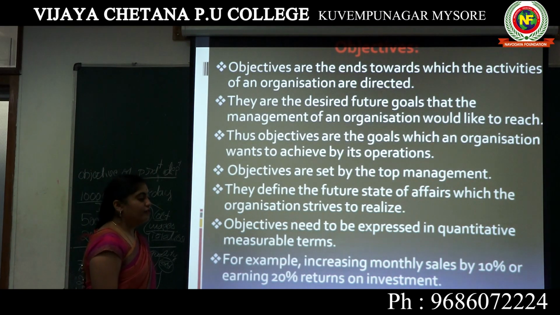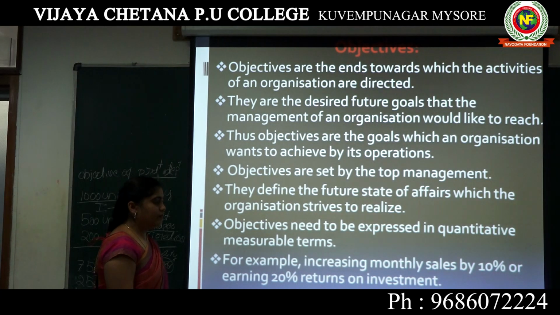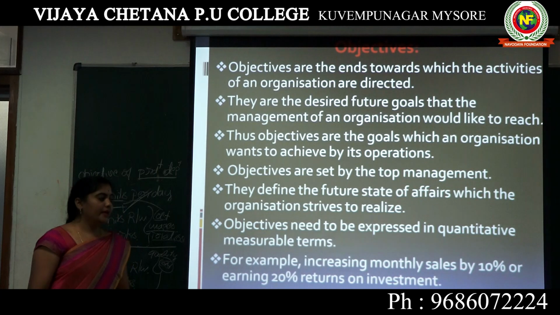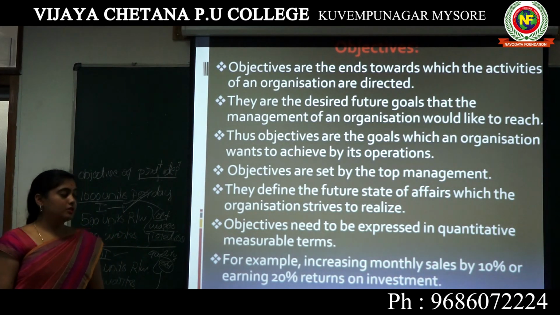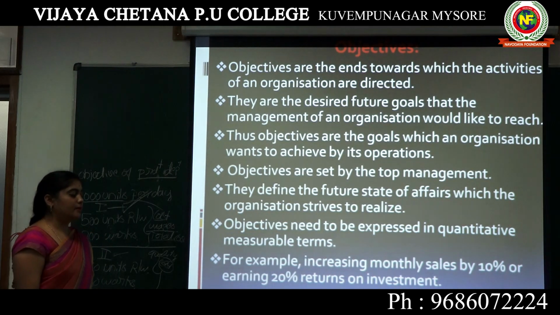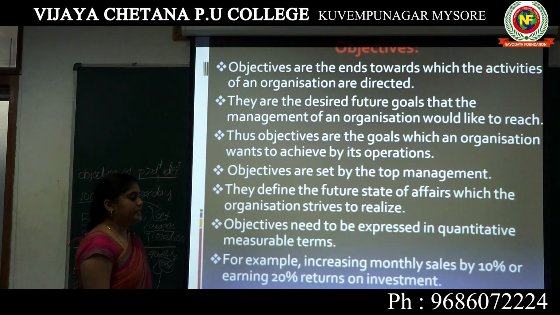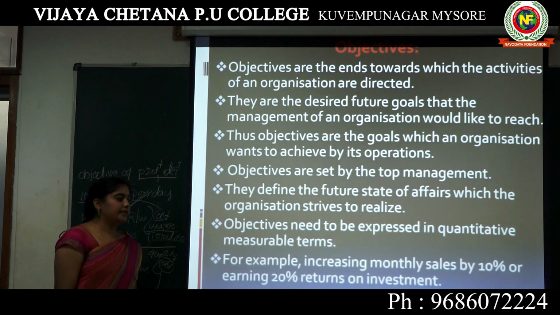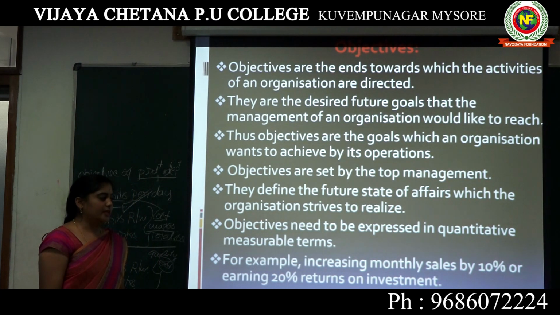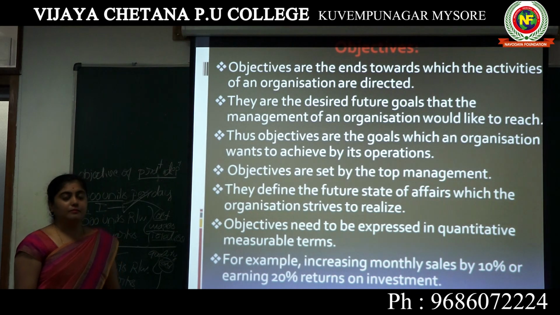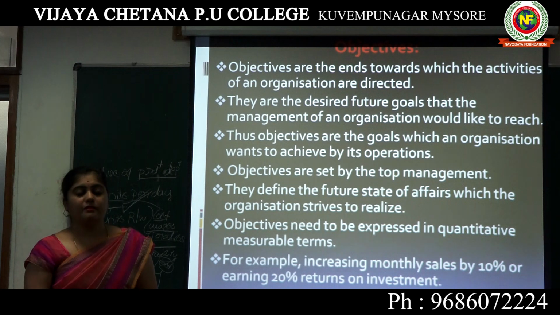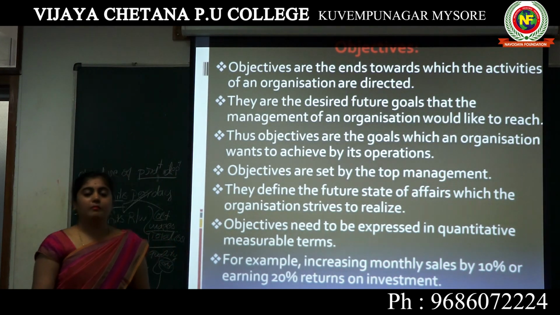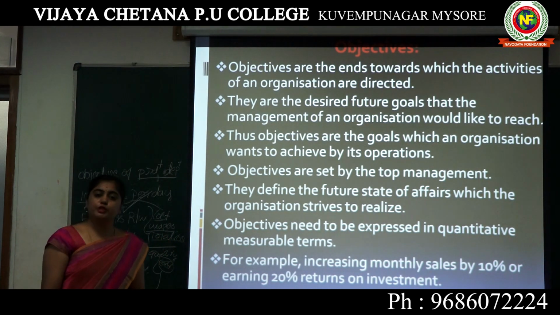They define the future state of affairs which the organization strives to realize. So here it is going to define the future status. The desired goals give a statement about the future. Objectives need to be expressed in quantitative, measurable terms. Whatever objectives we frame should be in a quantitative manner, in measurable terms.